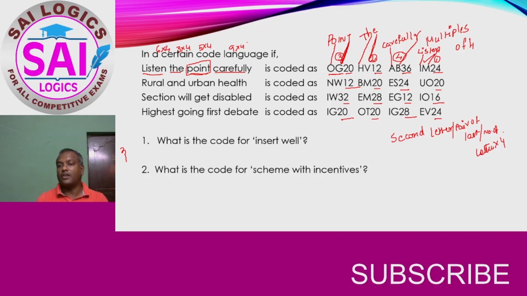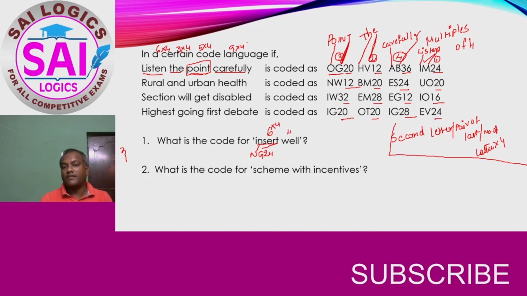So this is the logic involved here. Basing on this logic, we will try to find the answers for the given insert. Insert having 6 alphabets. So that means 6 into 4 equal to 24. And the pair of the last letter, that is T, T is G. And the second letter has to come here, that is N, NG24.